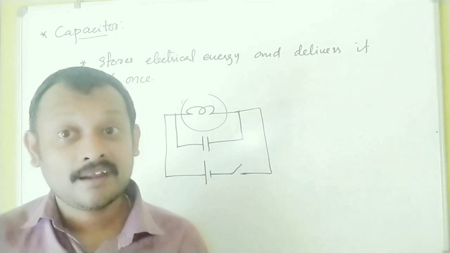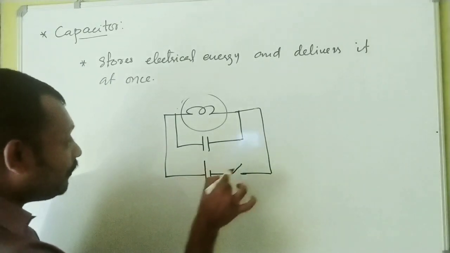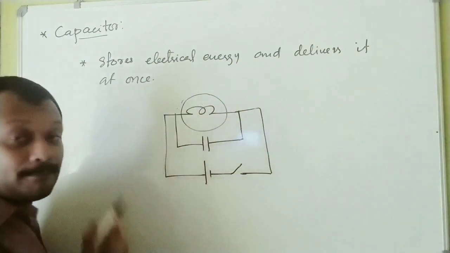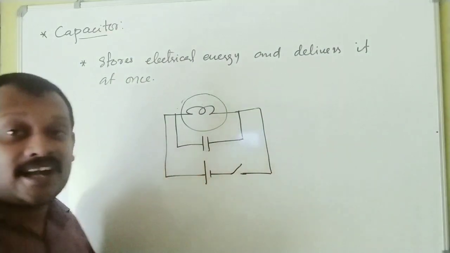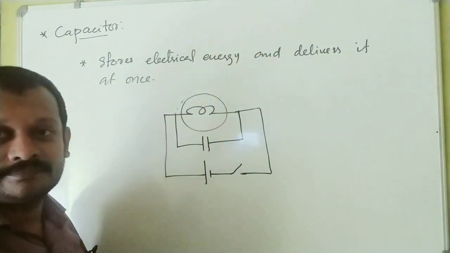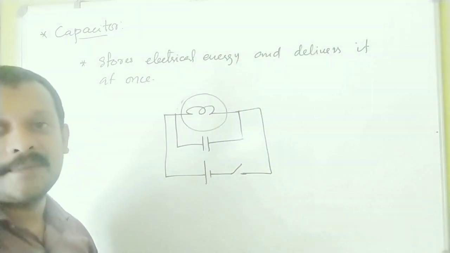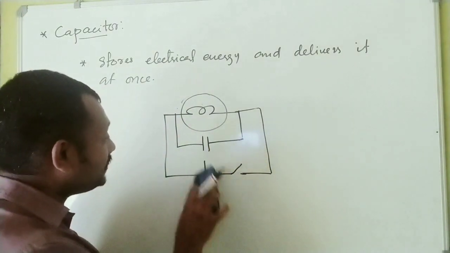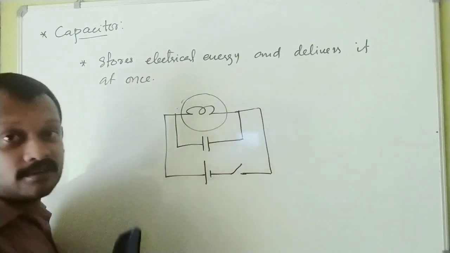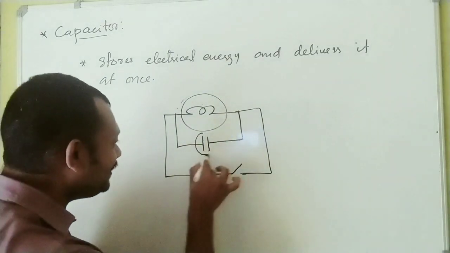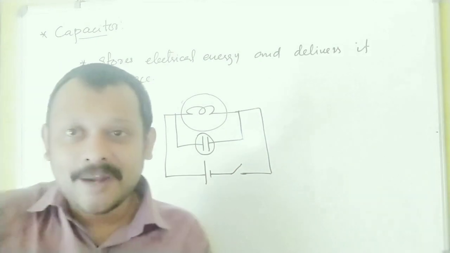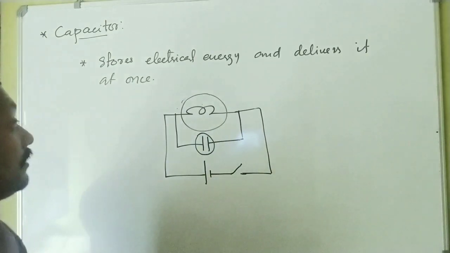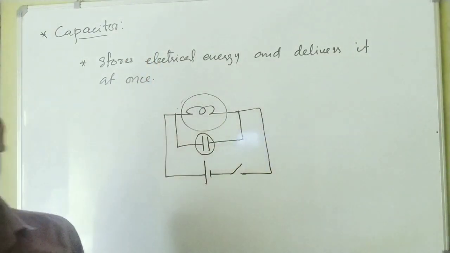Can you guess why? When the switch is on, the bulb was glowing. The bulb and the capacitor are connected in parallel. The capacitor also will get charged along with the bulb. Now when the switch is off, the connection of the bulb with the cell is gone. But there is some energy associated with the capacitor. Now who will provide energy to the bulb? The energy to the bulb when the switch is open is provided by the capacitor.